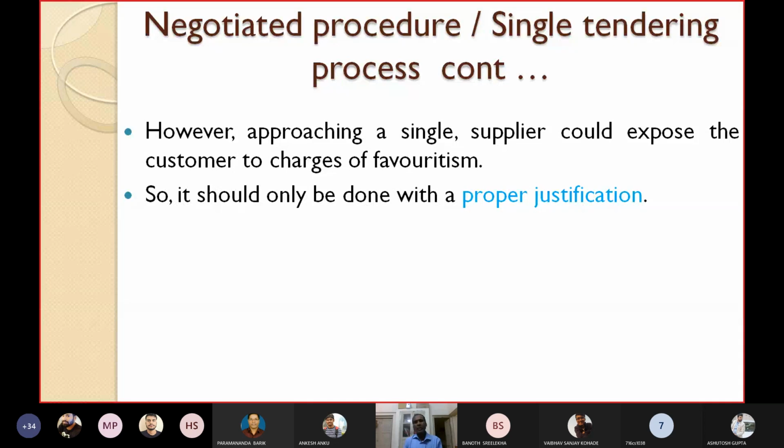Okay. So right now I do not have a form. There is a form which we follow in our Institute for the single tendering process. There are some options there, and you have to give the proper justification. So that will be possible. I will show it later on.